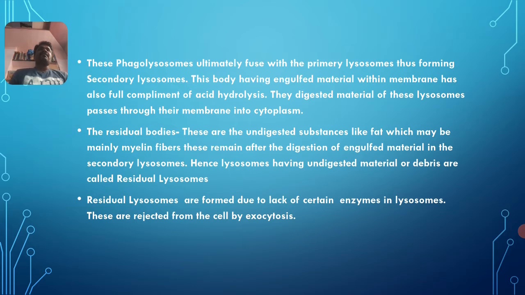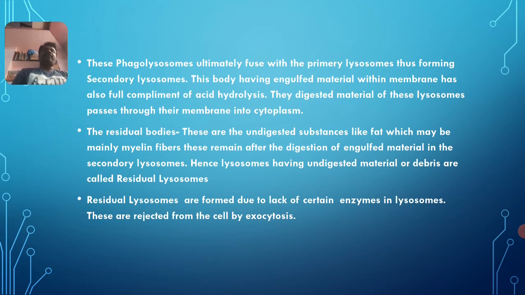Secondary lysosome is nothing but a combined form of phagosomes, that is phagolysosomes, and primary lysosomes. The digested material of these lysosomes passes through their membrane into the cytoplasm.